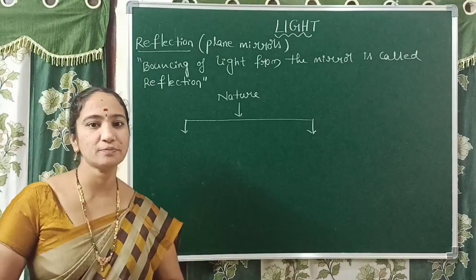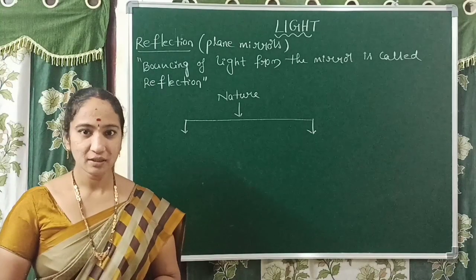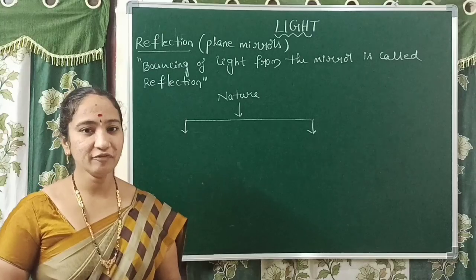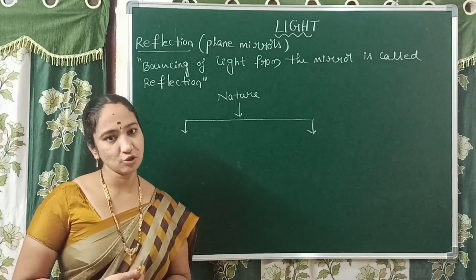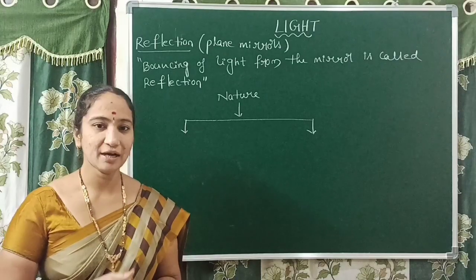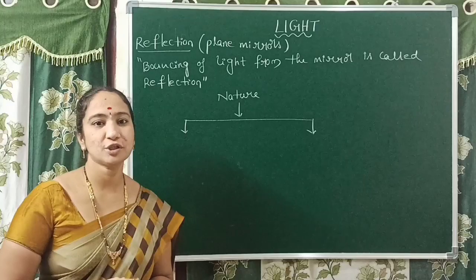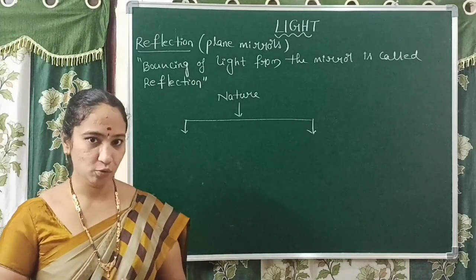If it is an opaque object or transparent object or translucent object, right? Reflection is independent of the nature of the surface. From all the objects, light should be reflected and reach our eyes. So that is the phenomenon which is used to see all the objects around us.